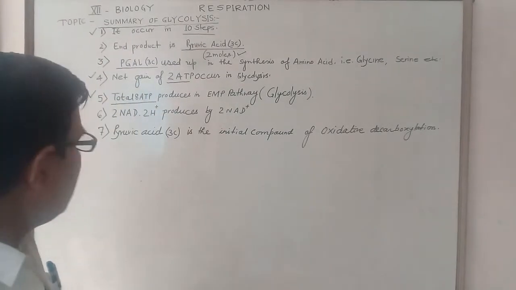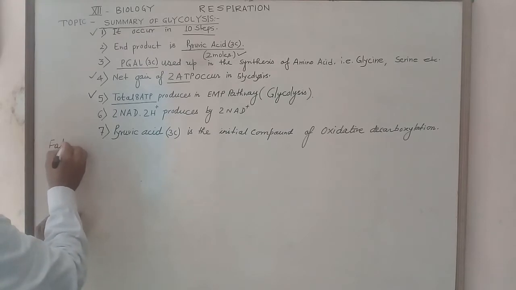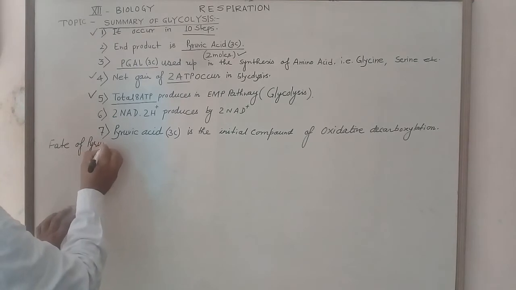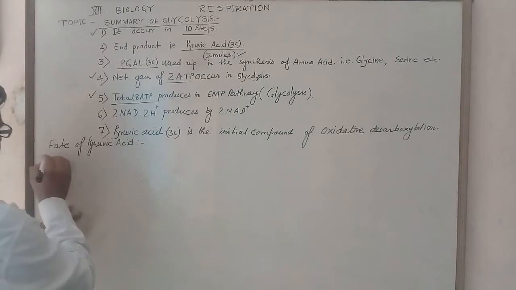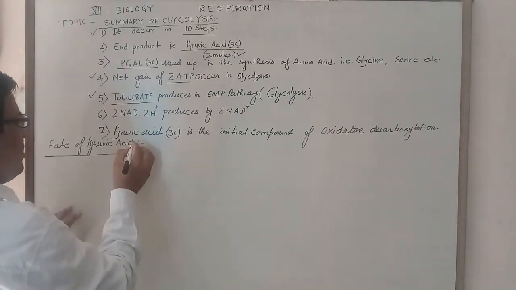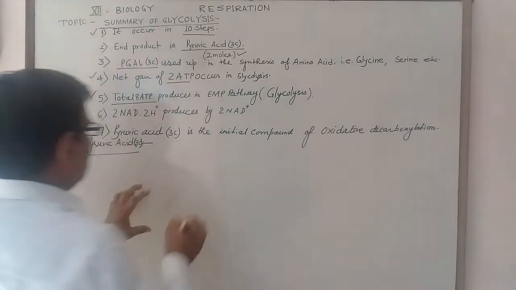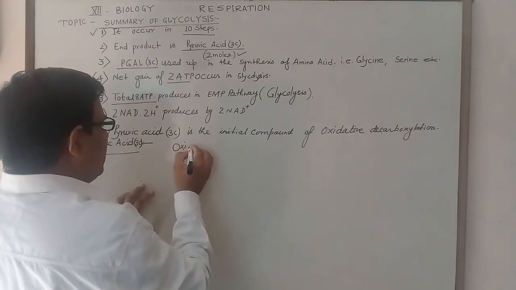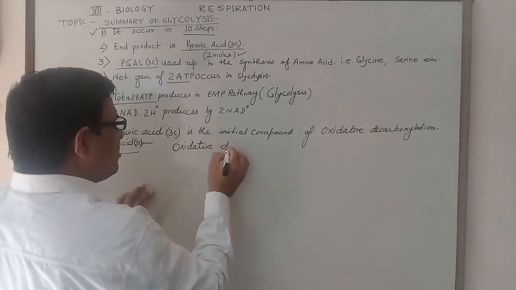Now the fate of pyruvic acid. The next point is the fate of pyruvic acid. It means what happens to pyruvic acid in the future. As pyruvic acid is a 3 carbon compound, what happens to it later? First of all, we study one phenomenon which is called oxidative decarboxylation.